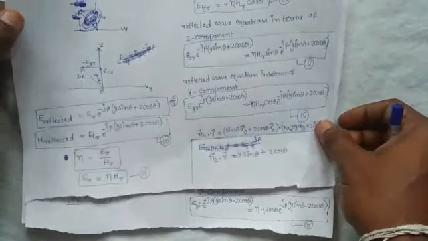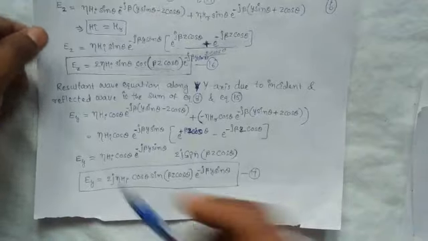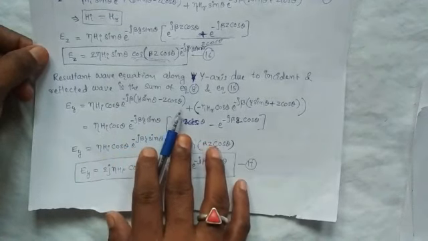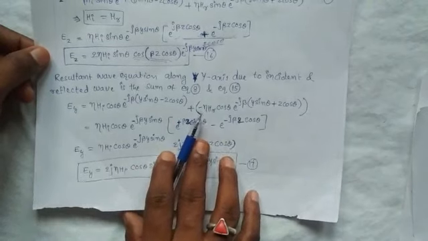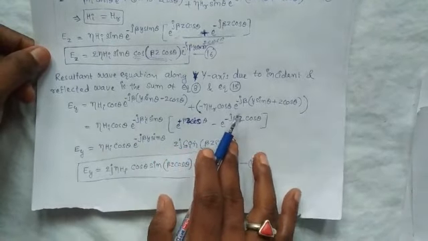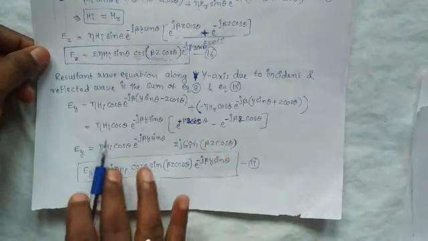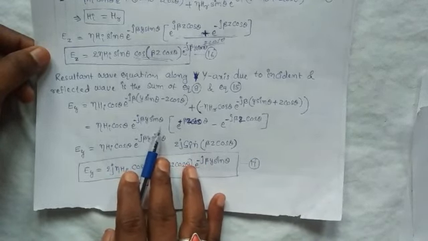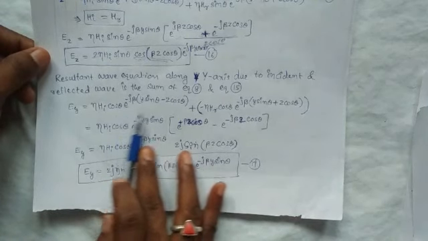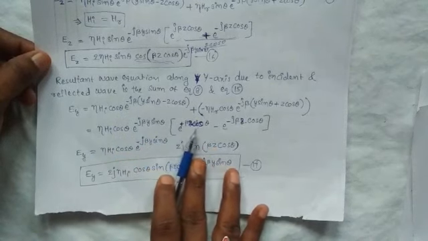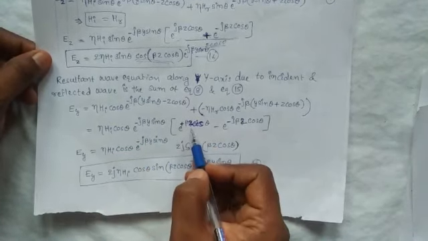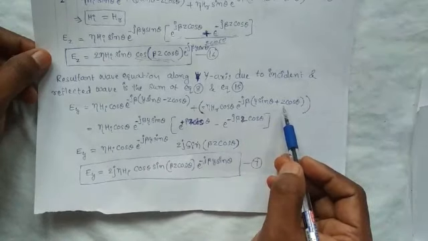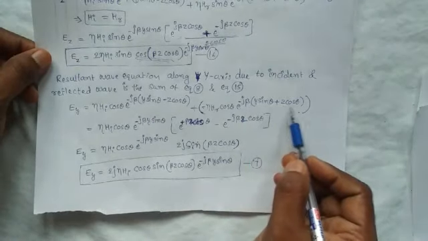Okay, here E_y is the resultant wave equation. E_y is equal to η H_i cosθ e^(jβ(y sinθ - z cosθ)) plus minus η H_r cosθ e^(-jβ(y sinθ + z cosθ)). In these two terms we take common η H_i cosθ e^(-jβ y sinθ). Remaining in the first term, minus into minus plus, is e^(jβ z cosθ) minus e^(-jβ z cosθ).